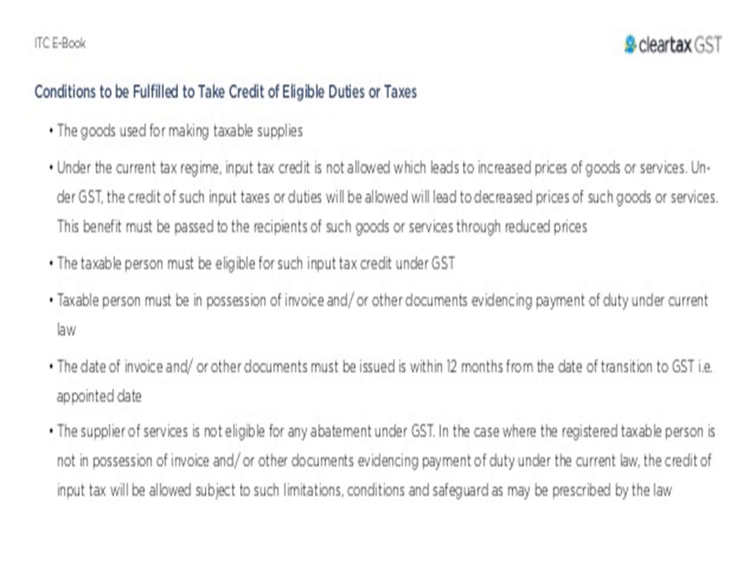This benefit must be passed on to the recipient of such goods or services through a reduced price. The taxable person must be eligible for such input tax credits under GST, and must be in possession of an invoice as well as other documents evidencing payment of duty under certain laws. The date of the invoice and other documents must be within 12 months from the date of transaction, that is, the GST appointed date.